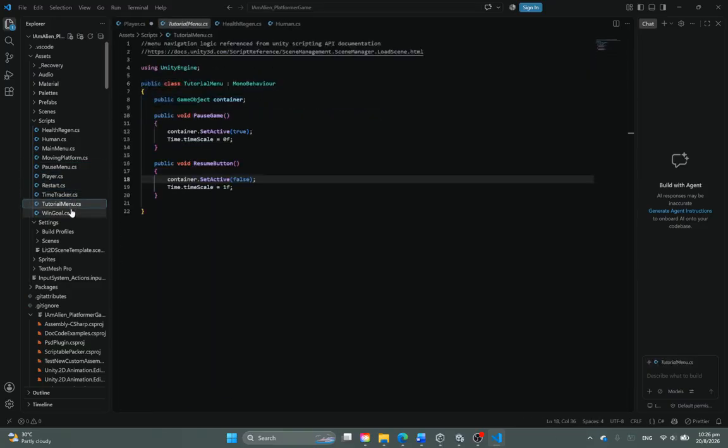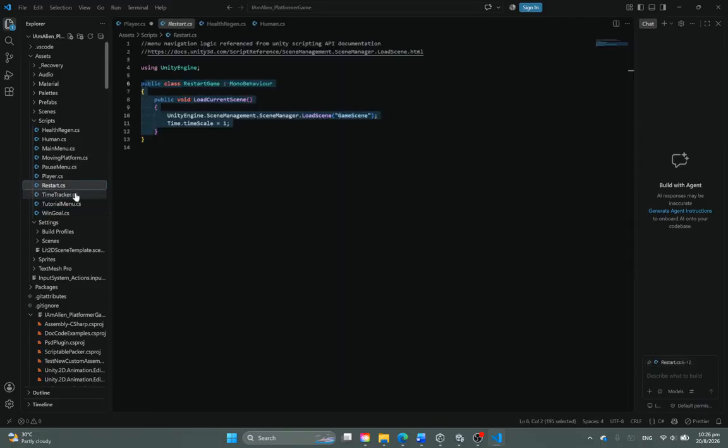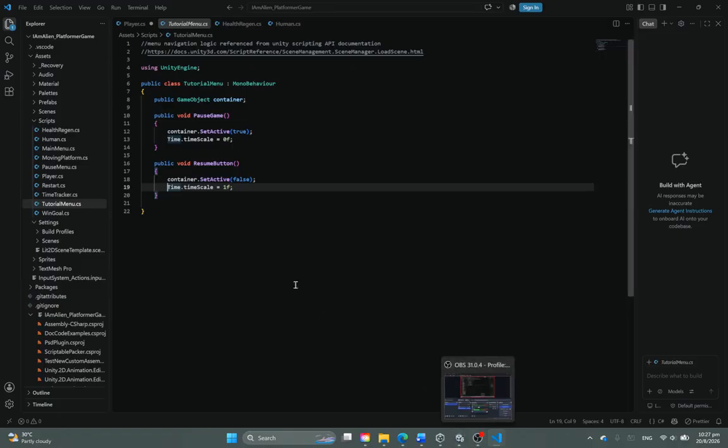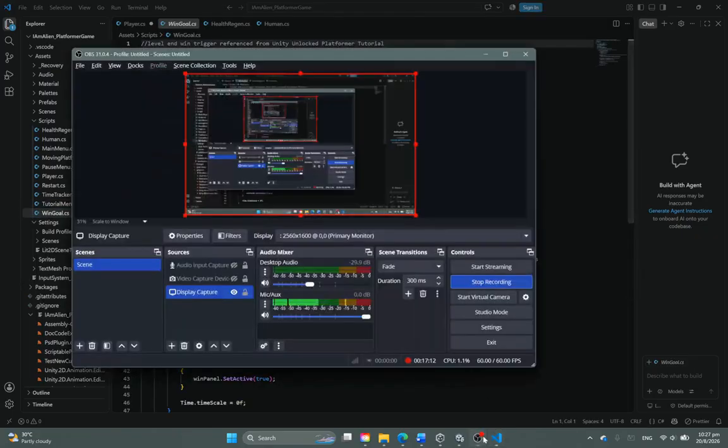So let me share what the tutorial menu does. Basically, there's a container that is unchecked at the beginning, and when you press the container button, the container is ticked to appear on the screen, and the game is paused. And when you finish reading the tutorial, the container is unticked back to its original state, and the flow of the time of the game is reverted to normal. So that is basically it for the scripts of the game.